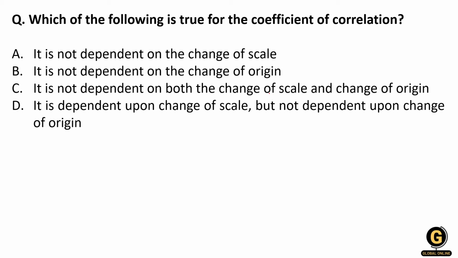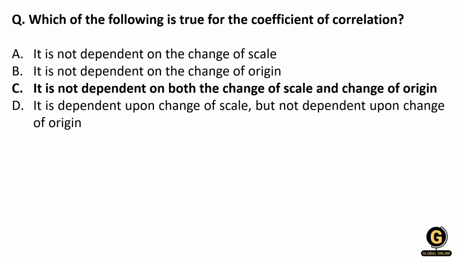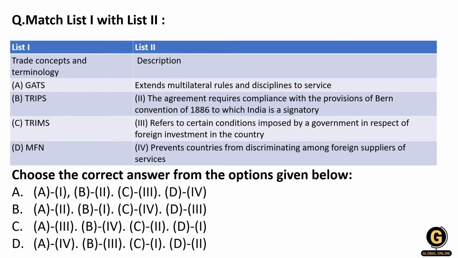Now it was said that it is not dependent upon the change of scale, which means it is indirectly saying independent of change of scale, independent of change of origin. So these two can't be there. But if you see option C, it mentions both things together, change of scale as well as change of origin. Not dependent directly means that it is independent, but here the word dependent was there, so this option is also not there. The right answer will be option number C. It is not dependent on both the change of scale and change of origin. Let's move to the next question.